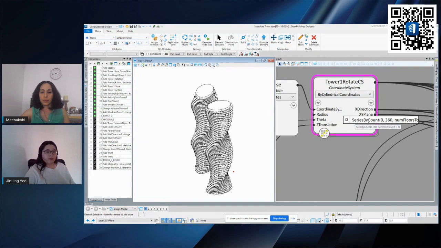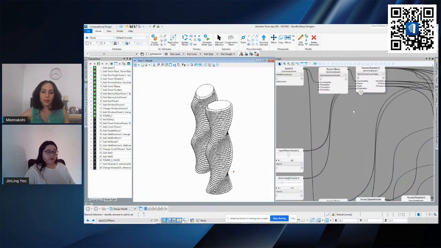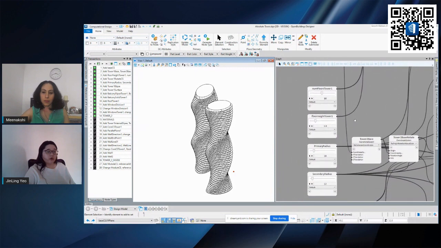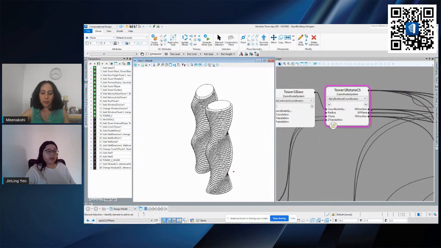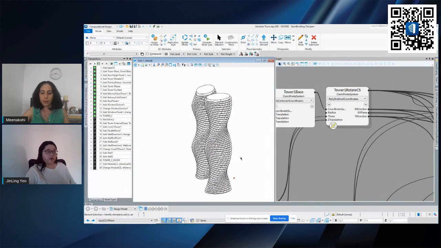And here I can actually set up how I want it to be twisting along. So same thing, this I can set up according to my floor to floor height as well as the amount of floors I have using the sliders, and setting up how I want to twist it, and automatically it will generate this profile as well as the twisting while it creates this model here.